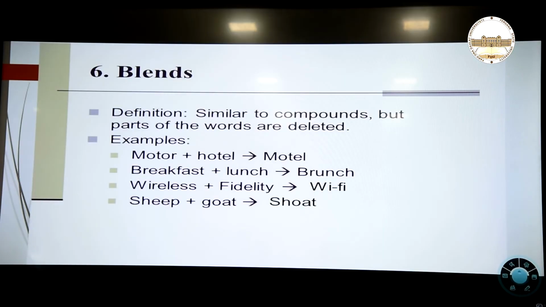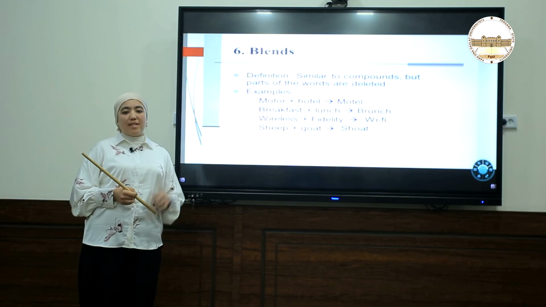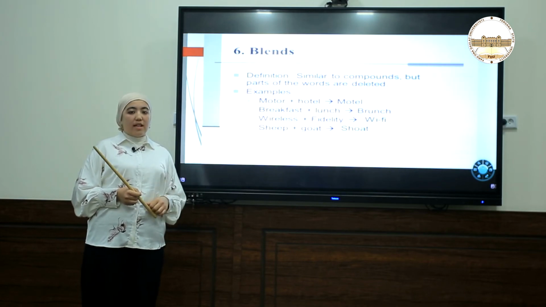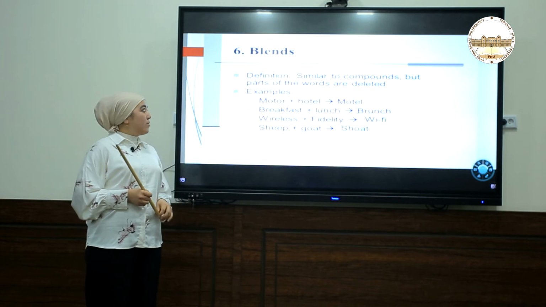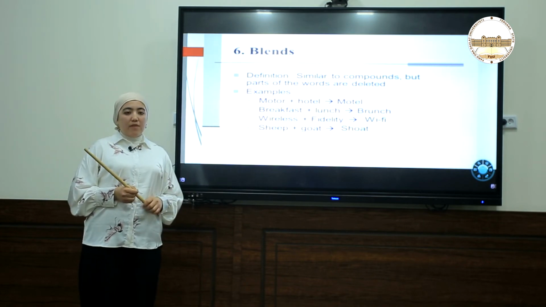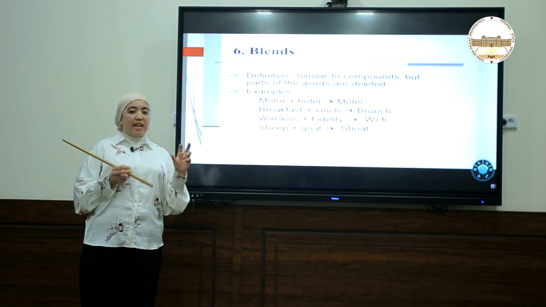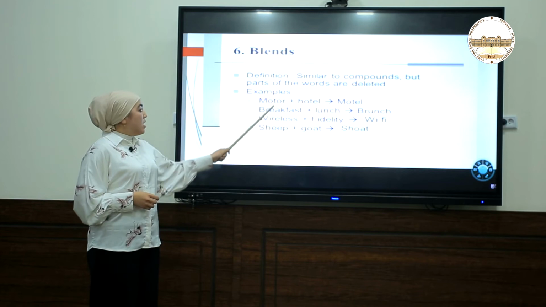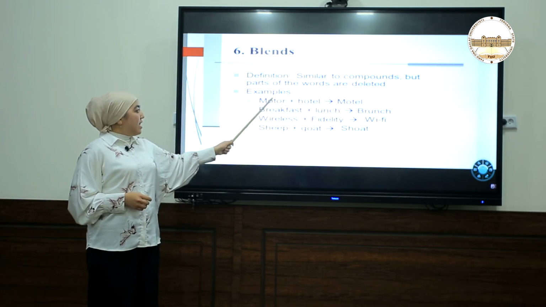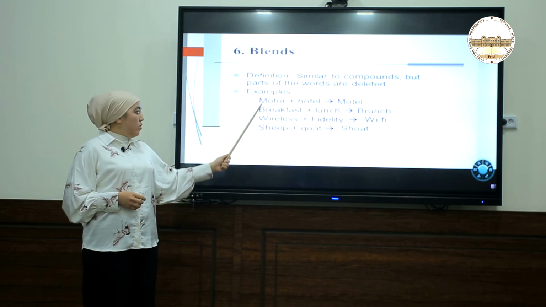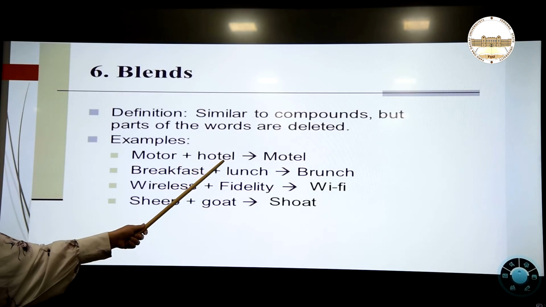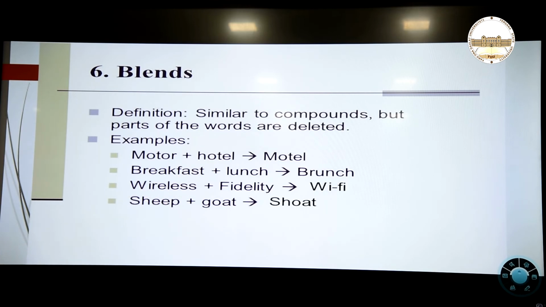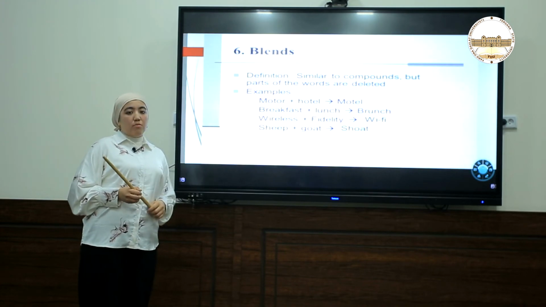Well, next one is blends. What is a blend? It's somehow similar to compounding. We have learned it in our first presentation, but it's somehow different from compounding. Compounding can combine two words as they exist, but in blends we are omitting, deleting some parts of the words. For example, motor and hotel. We are taking the first syllable from the word motor, and from hotel we are taking the last syllable, and we are creating another word, motel. It's a place where we can put our motors.